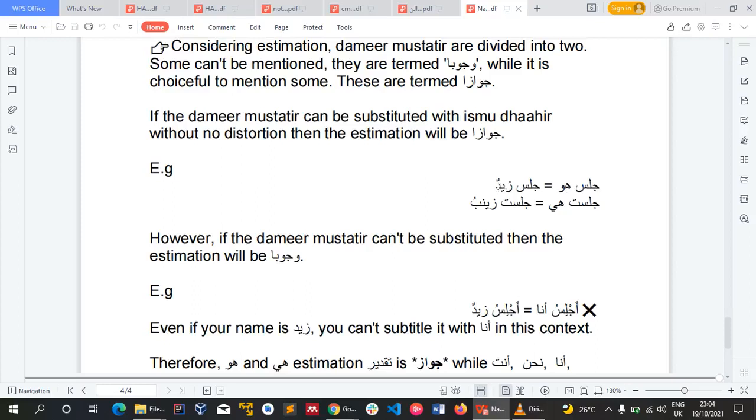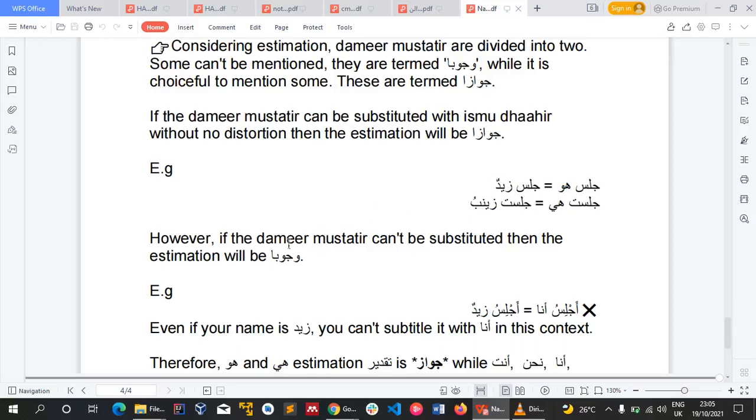So jalasa Zaidun, you can see Zaid sat, is correct also. Jalasat here, she sat, is still correct. Jalasat Zainabu, it is still correct. However, so please, all these are jawazan, meaning choiceful. You can hide them or you can show them. So this huwa, I can remove it. It can be jalasa. It still means he sat. If I say jalasat, removing this here, it will still mean she sat, and I can just replace it with jalasat Zainabu, jalasa Zaidun.